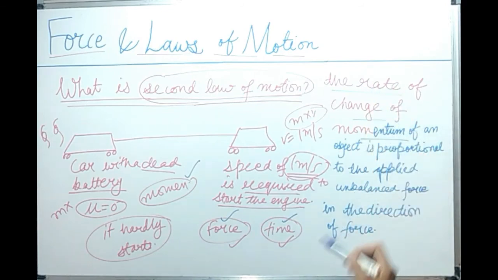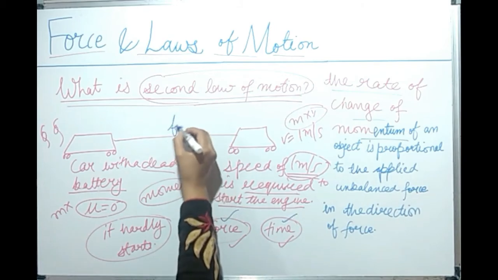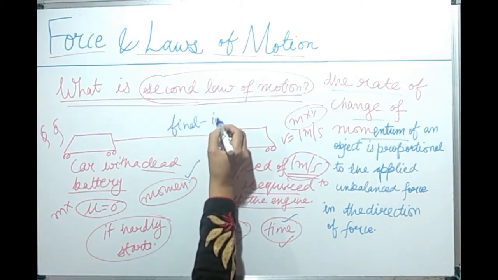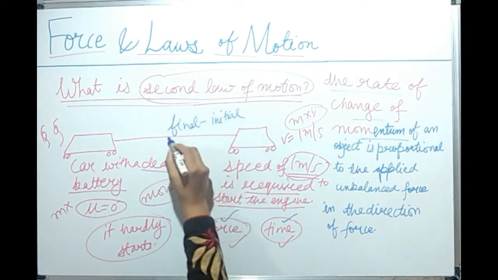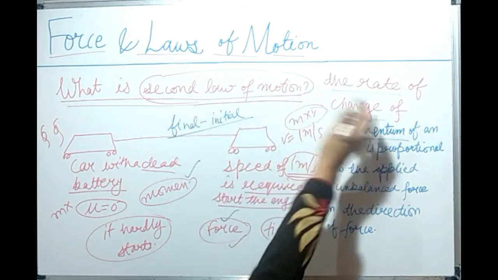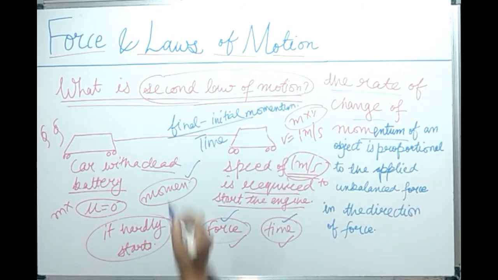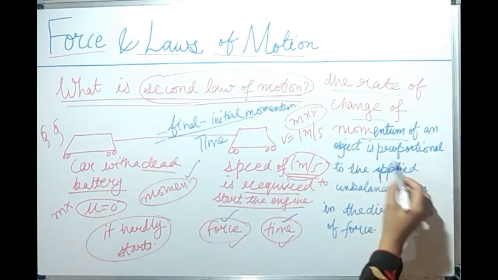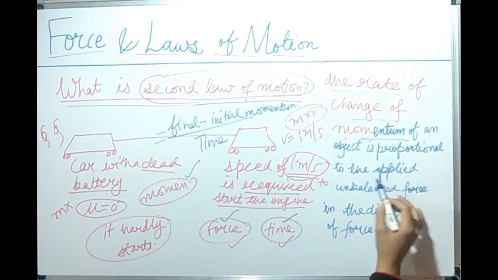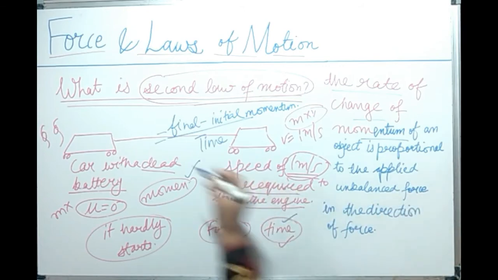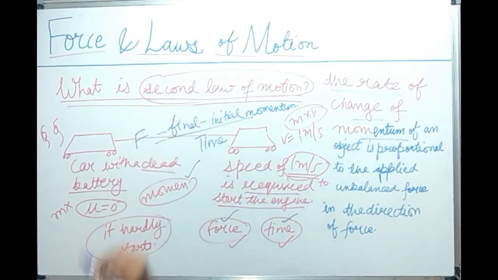Change of momentum is final minus initial momentum, and we are talking about its rate, so we will divide it by time, is proportional to the applied unbalanced force. Here we will write force in the direction of force.